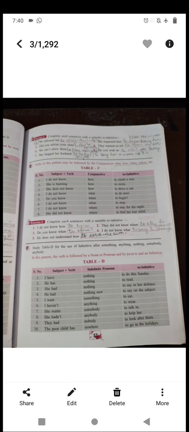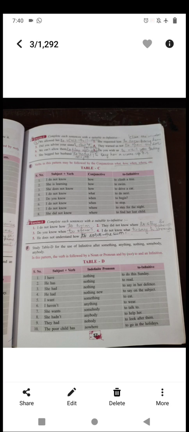Then next, did you advise your sister to start her computer class or to study hard? They warned us not to open the door. Next, we can't allow them to play after dark. Sixth and seventh, you do it on your own.